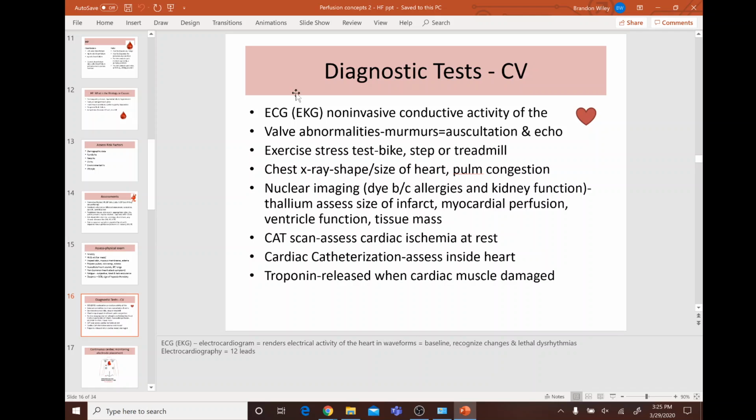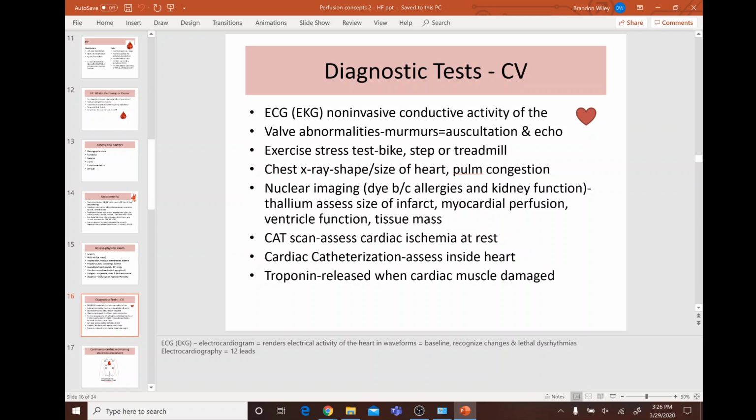So, an ECG, we know that is a non-invasive test of the conductive activity of the heart. Some ways we can assess for murmurs, how do you think that can be? Auscultation and echo. Why do we do the exercise stress test for the bike? Well, because we can. Why would we do a chest x-ray? See the size and shape of the heart and if there's any pulmonary congestion.